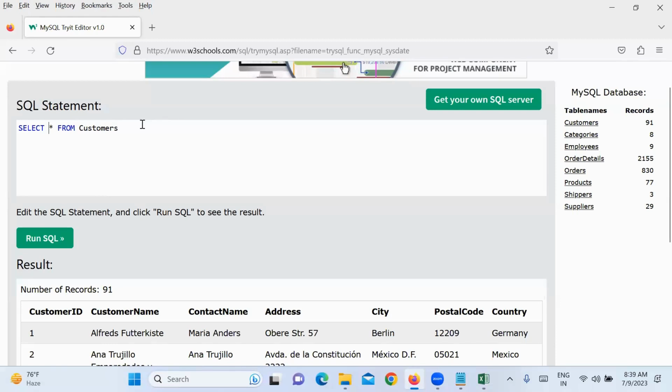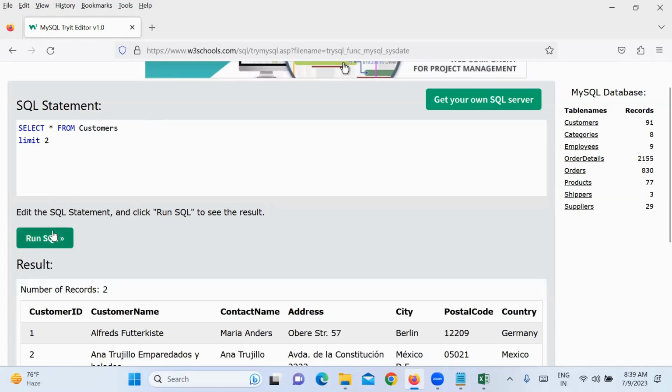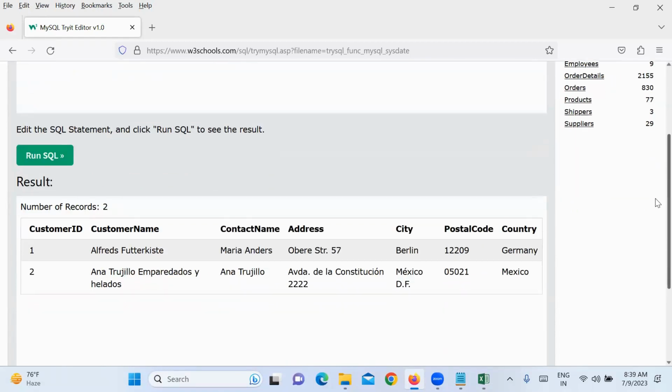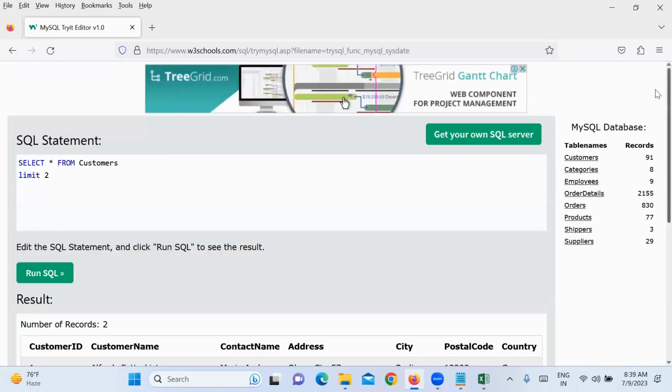Whereas in MySQL, you need to say limit. Like this you have to write. Now the first 2 records only are selected. So this is also a difference between SQL Server and MySQL.